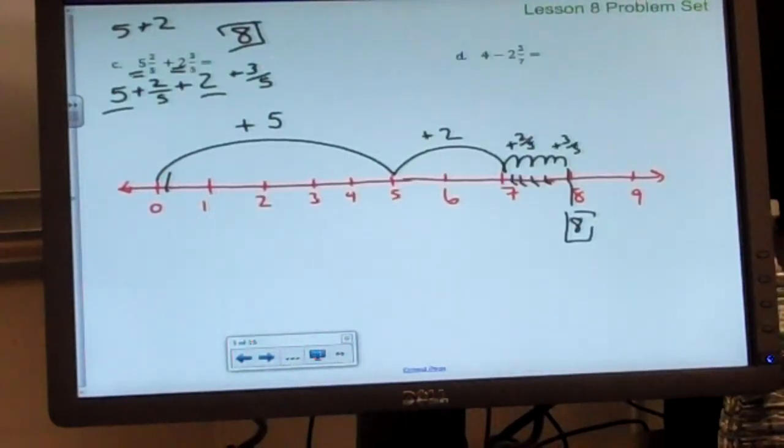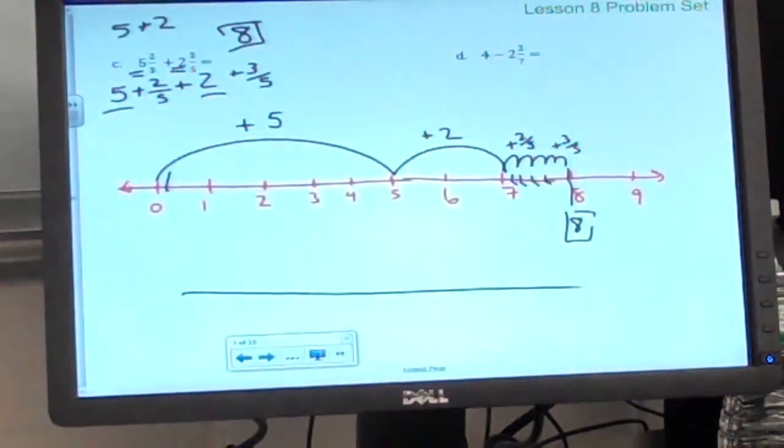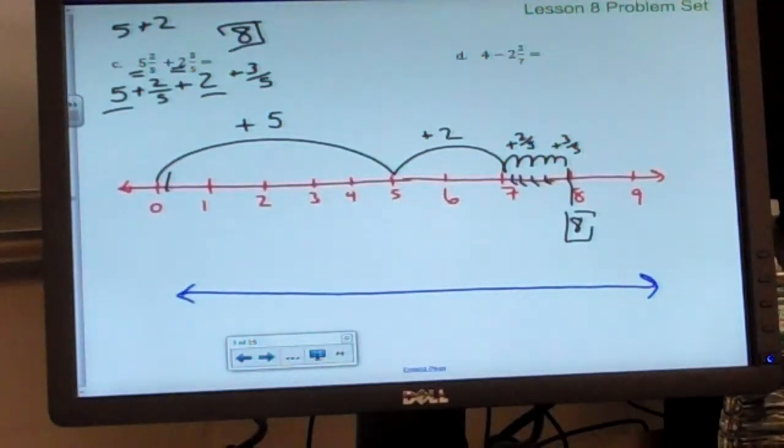Do you think you could try letter D on your own? Or do you want to do one more? This is subtraction. Can we do one more subtraction together? Sure. All right, so let's take a look at D. Now this one is subtraction. If you'll notice, on the left-hand side you have addition, and on the right-hand side you have subtraction.